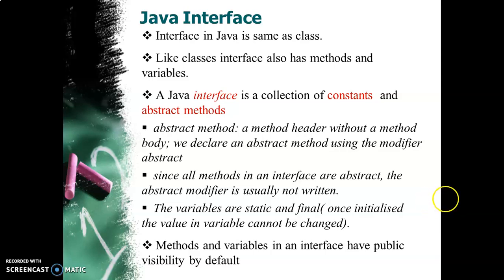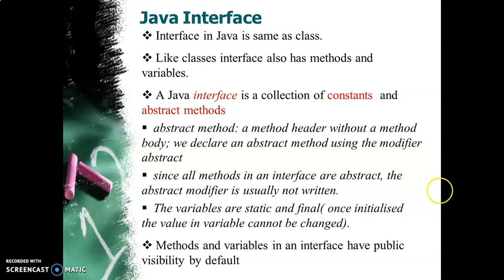And variables in interface are static and final. So once they are initialized, you cannot initialize them again, or change the value of the variables again. Now, is it mandatory for me to write static and final keywords or abstract keyword in front of the method? It is not at all mandatory to write abstract keyword before the method that you declare. The reason is that all the methods in interface are by default abstract, and that is why it is not mandatory to write abstract keyword. Methods and variables in interface have public visibility by default.